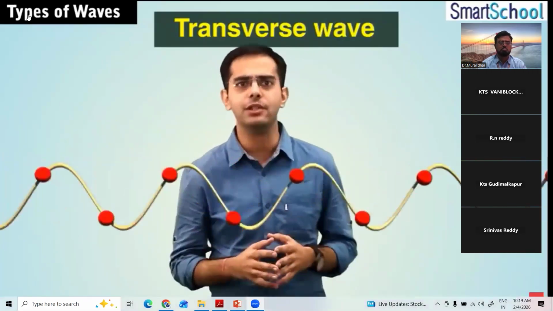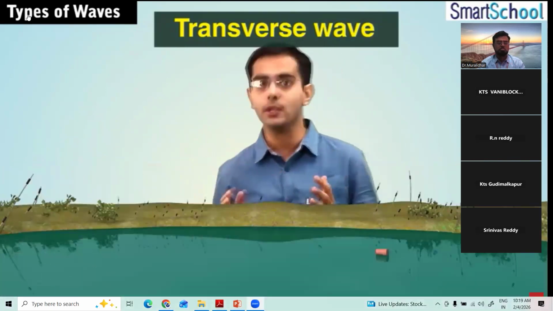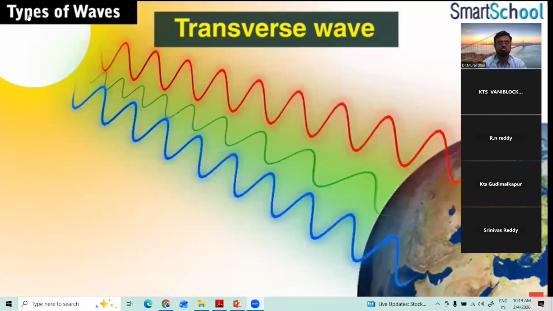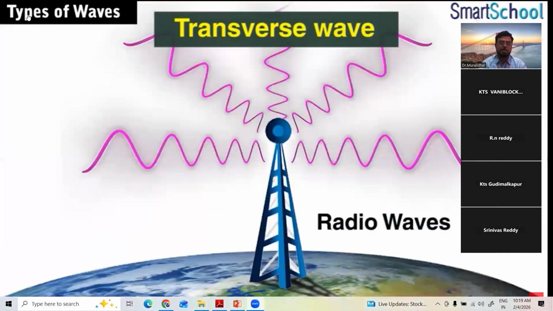Some of the examples of transverse waves are the water waves, which are formed when I drop a stone into a lake or a pond, the light waves and the radio waves. These are all examples of transverse waves.